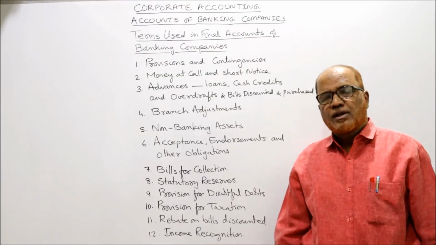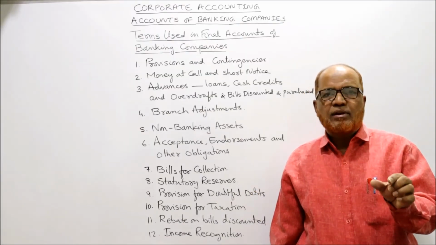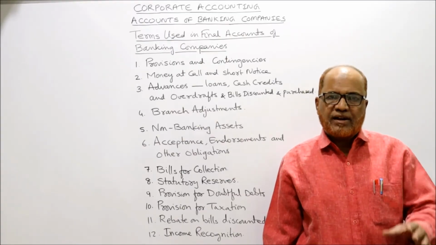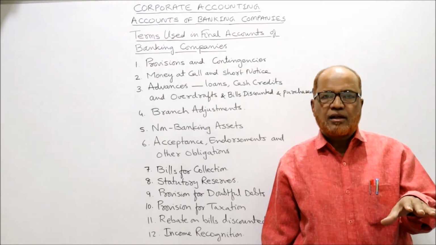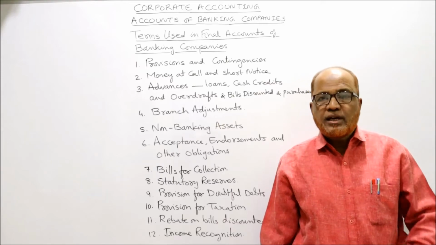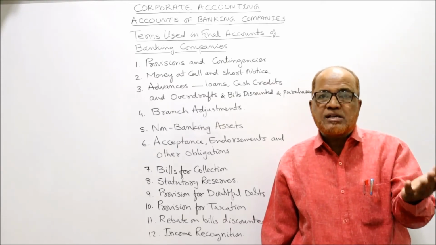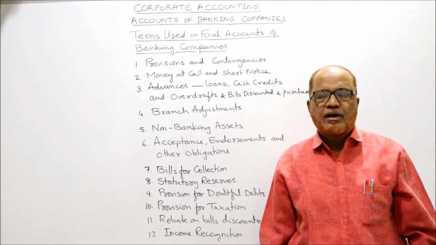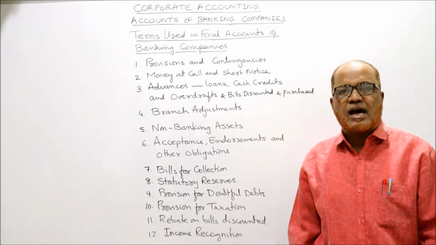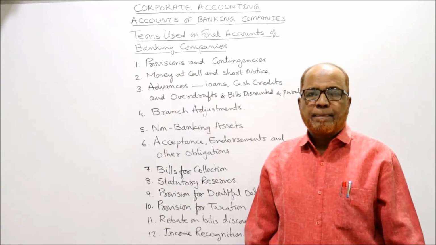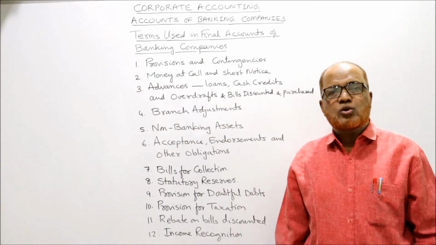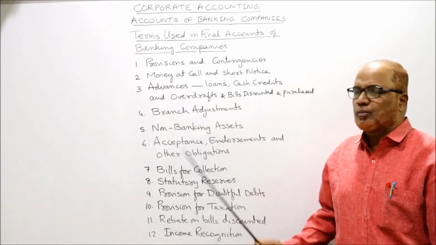Third, overdraft facility will be given by the banker only to those customers who have a current account. If a customer has a current account in the bank, the banker will provide a limit of overdraft to that person, so he can overdraw from his account up to a certain limit. The interest will be charged on the amount overdrawn from his account. So normally again the rate of interest will be higher than the rate of interest on loan. लोन के ऊपर जो रेट ऑफ इंटरेस्ट उससे ज्यादा रेट ऑफ इंटरेस्ट ओवरड्राफ्ट के ऊपर रहेगा.